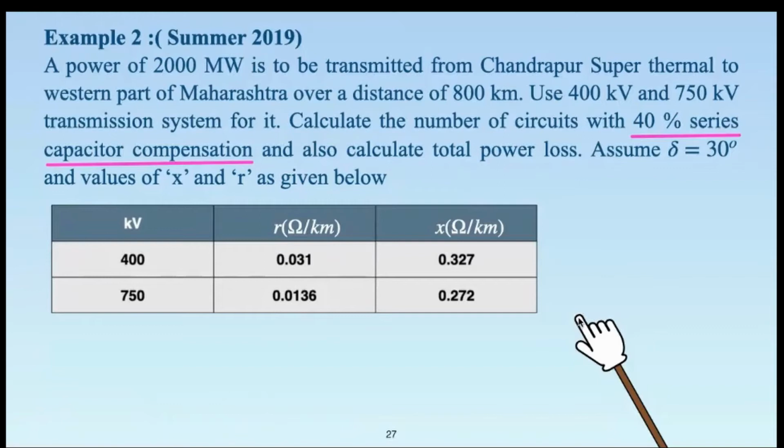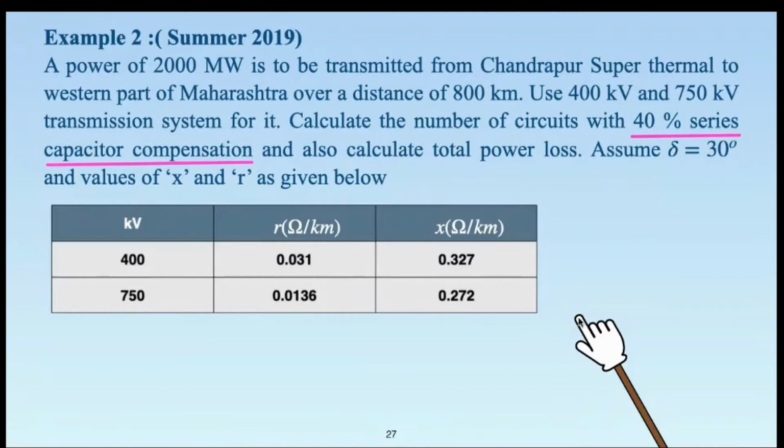So the first question I would like to ask here is, what is the effect of 40% series capacitor compensation? Series capacitor compensation will compensate the transmission line reactance, which is in the denominator of the power handling equation.